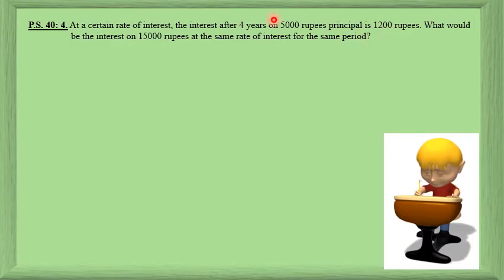What would be the interest on 15,000 rupees at the same rate of interest for the same time period? Which means first find out the rate, then using that value of rate, keep time also the same, only change the principal and find the interest. So two things to be found out. First, find the rate or calculate the rate. Then using these values, calculate the simple interest.